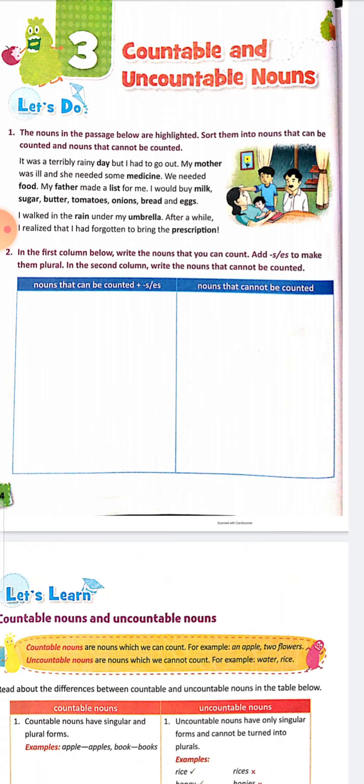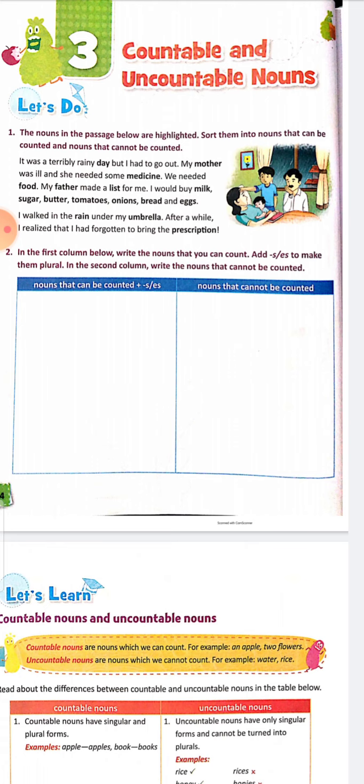We need food. Food is uncountable, so under nouns that cannot be counted we have to write food. My father made a list of things for me. So father and list, countable. I would buy milk. Milk, uncountable. Sugar, uncountable. Butter, uncountable. Tomatoes, countable. Onion, countable. Bread, countable. Eggs, countable. I walked in the rain under my umbrella. Rain, uncountable. Umbrella, countable.